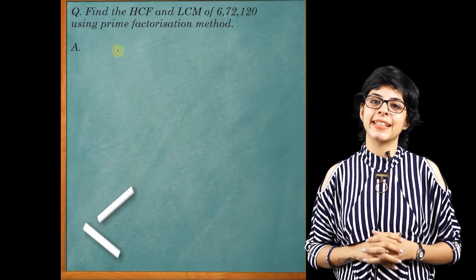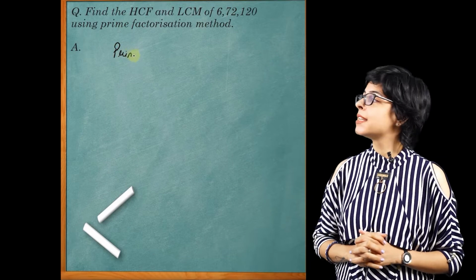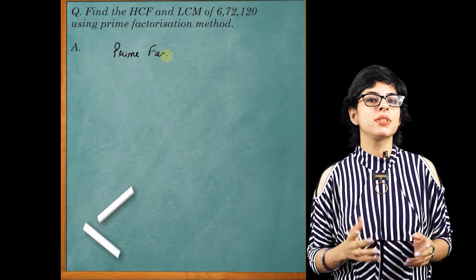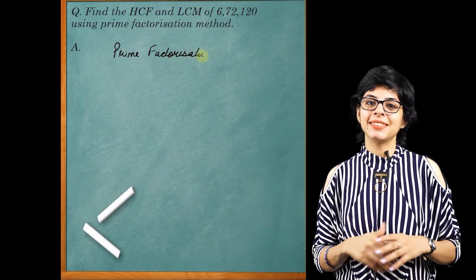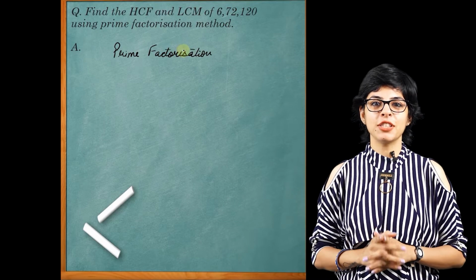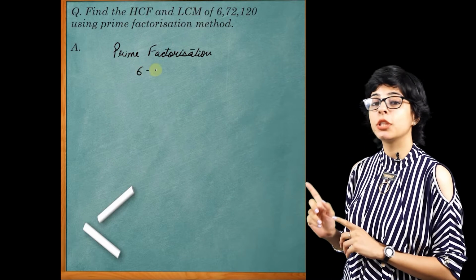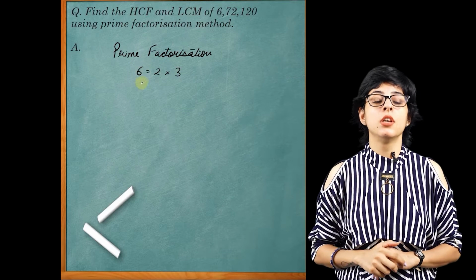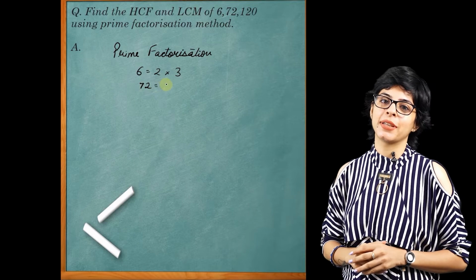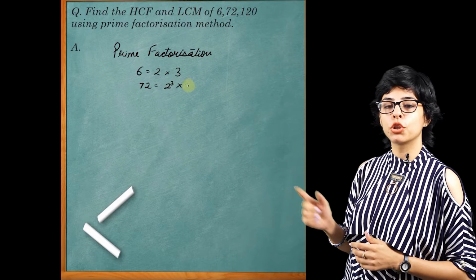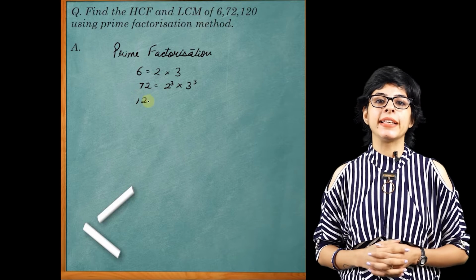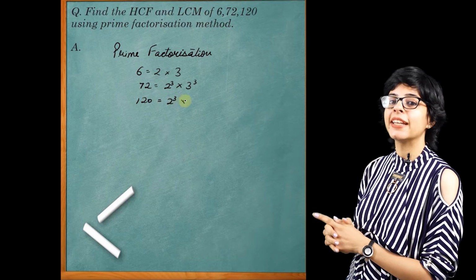As we have calculated this with two given positive integers, let us try it with three positive integers. Now the question says, find the HCF and the LCM of 6, 72 and 120 using the prime factorization method. Let's see how we solve this question. First of all, let us do the prime factorization of all these three numbers. So 6 is equal to 2 into 3, 72 is equal to 2 cube into 3 square, and 120 is equal to 2 cube into 3 into 5.